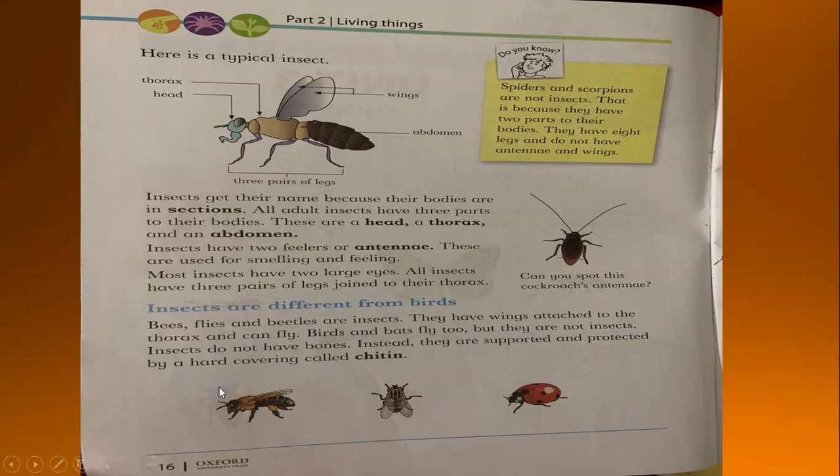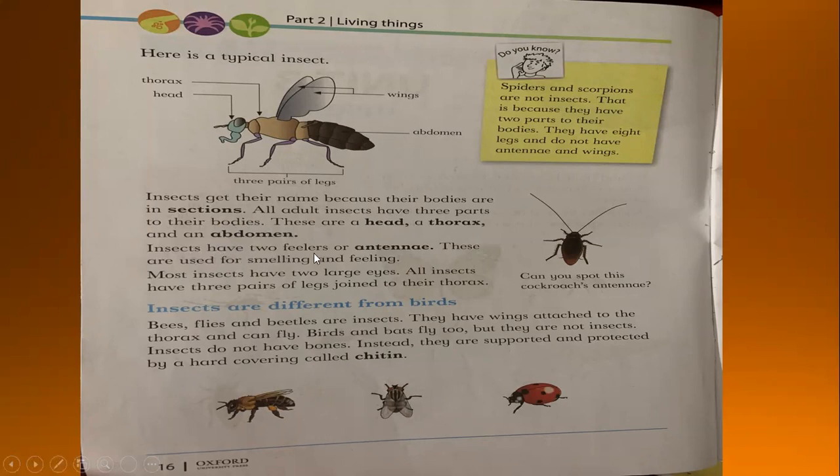Now, this is your next page of the book, page number 16. This is a typical insect, as they told you. Head, thorax, abdomen. Let's read this. Insects get their name because their bodies are in sections. That's why we call them insects. In sections means one section is the head, another section is the thorax, and another one is the abdomen. All adult insects have three parts to their bodies. These are a head, thorax, and an abdomen.